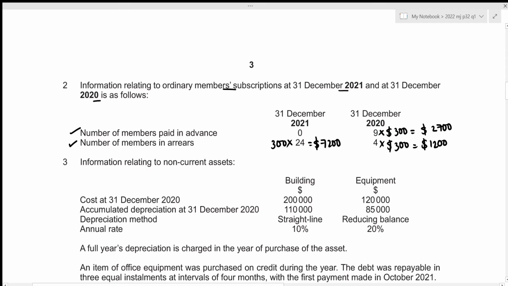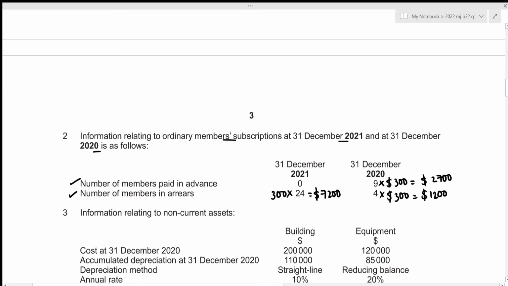Okay, and now we need to adjust these amounts to our total subscriptions mentioned in the draft income and expenditure account. So I'm just going to write down the formula that could be easier. So this is the closing balance and the opening balance. We're talking about prepayments and arrears. So remember that the closing balance prepayments represent the prepayment made for the next year, which should not be included in this year's income statement. So this amount should now be excluded.